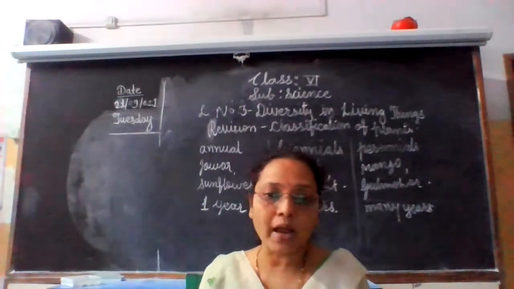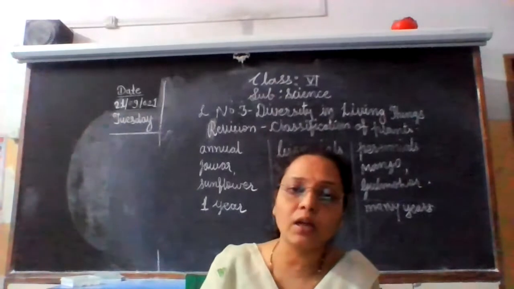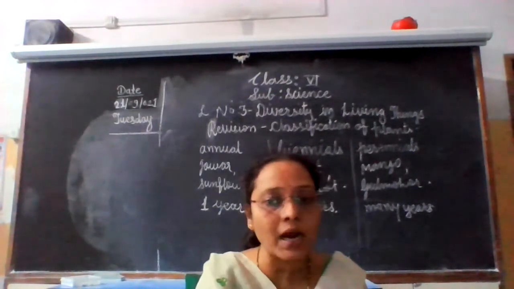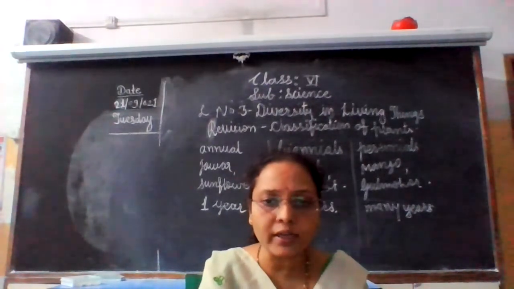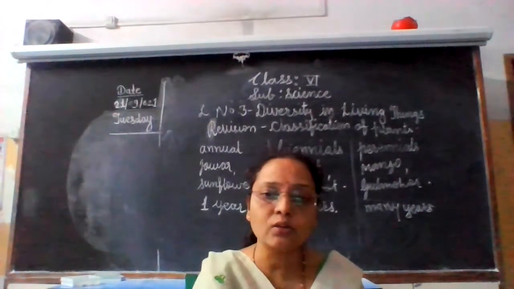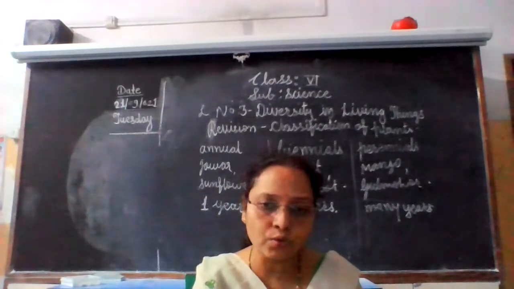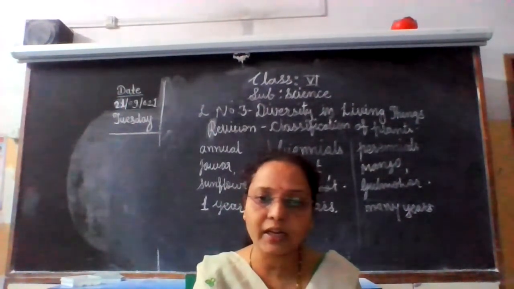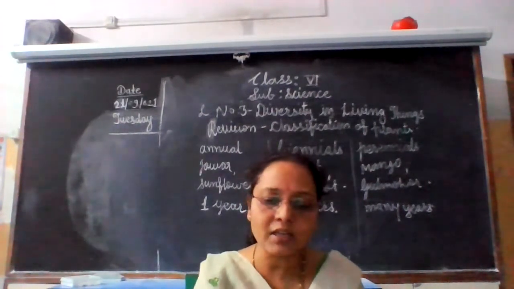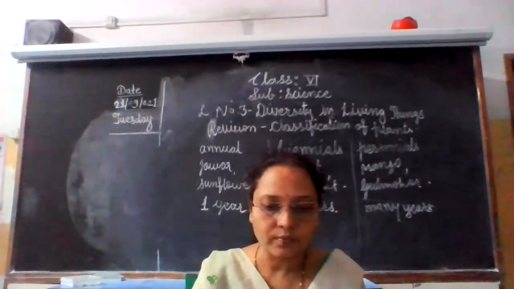You need a microscope to see the unicellular organisms, and plants also. Whereas the multicellular organisms, they have multicellular body structures. They are huge, bigger in size. We can see them with our naked eyes. They have various organ systems.